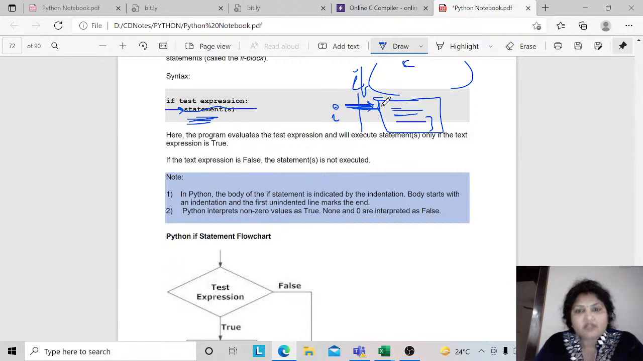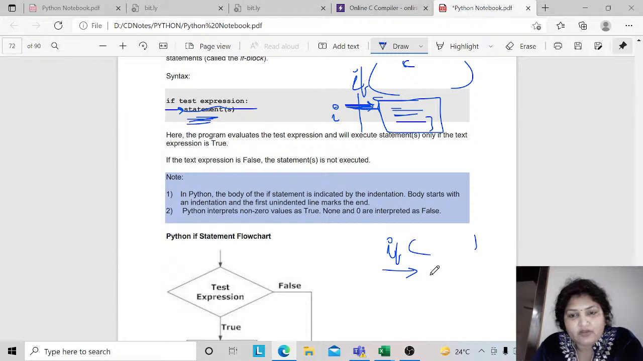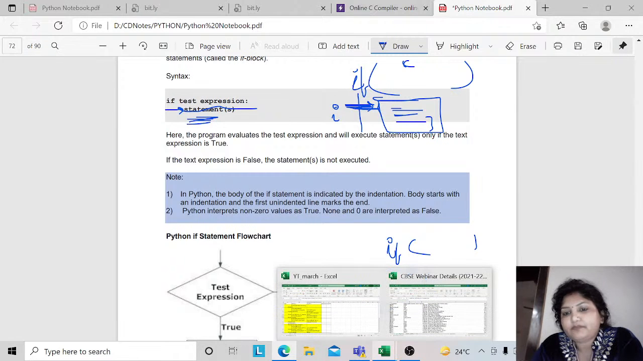So it is mandatory to maintain the indentation. The body starts with an indentation, and the first unindented line marks the end. Suppose you have written some condition and maintained the indentation, like print this, another line, another line, another line. Now you put another line over here. It means this is the last statement of the if block.